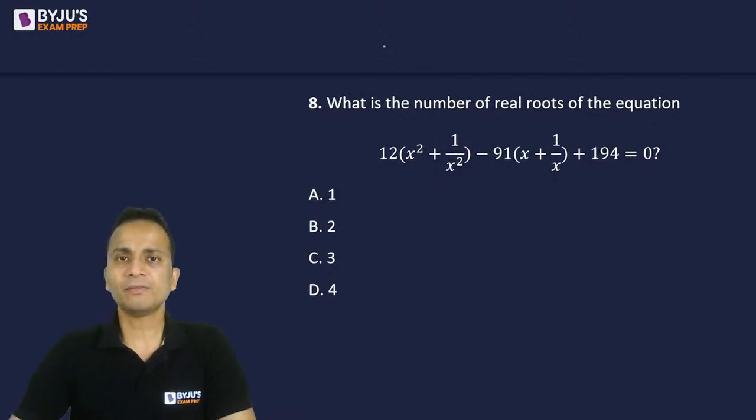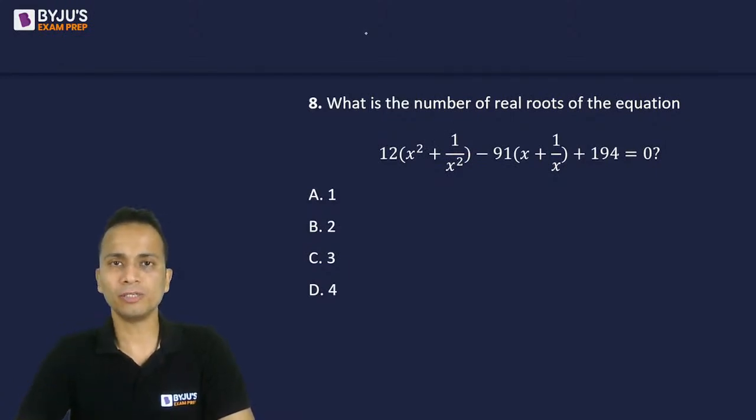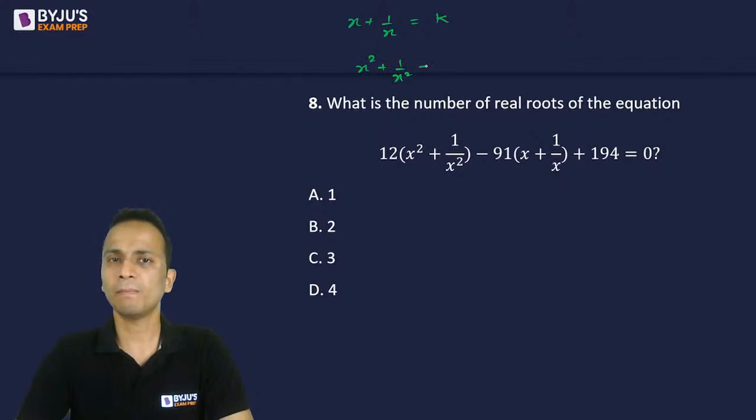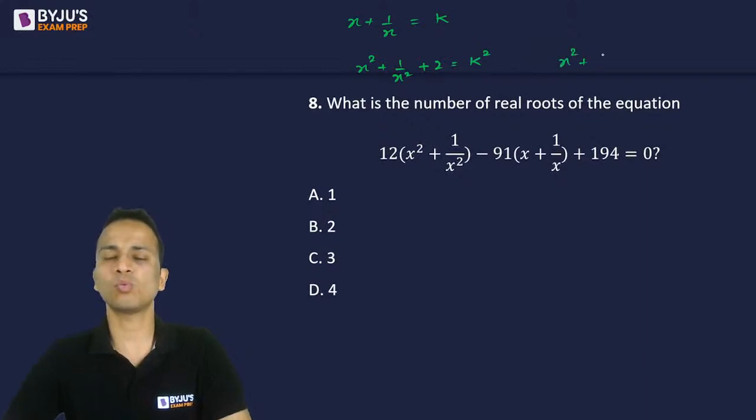The first step is a substitution. So x plus 1 upon x, I will substitute this as k. Squaring both sides, I'll get x square plus 1 upon x square plus 2 is equal to k square. So x square plus 1 upon x square will be equal to k square minus 2.